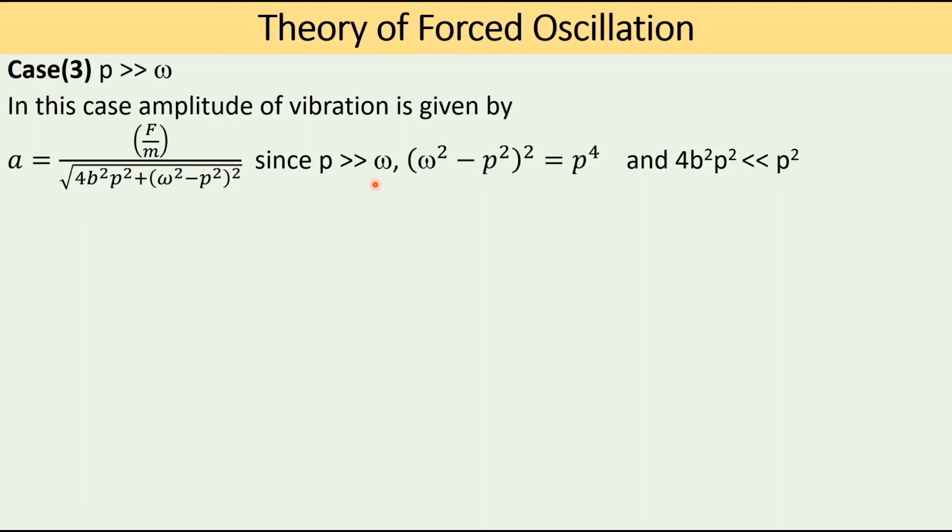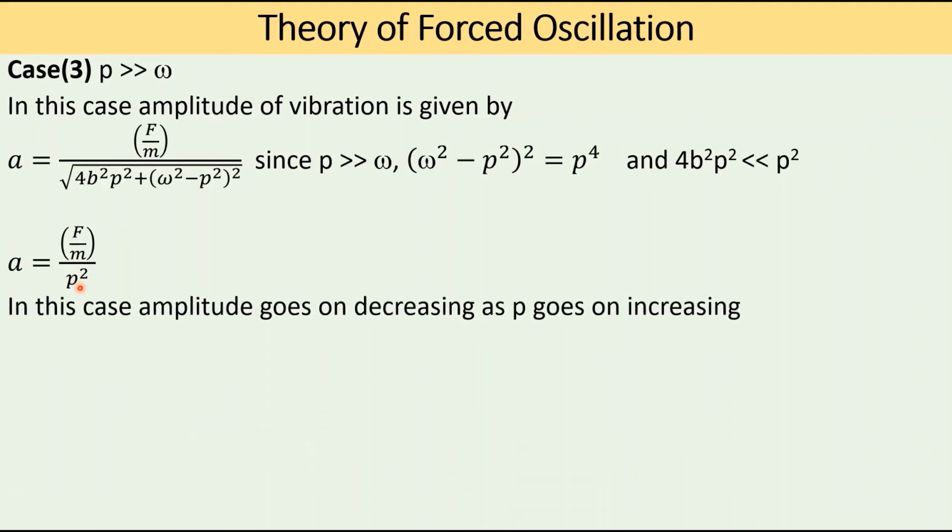So this term can be neglected, and omega squared minus p squared whole squared becomes equal to P to the power 4. Therefore the amplitude A is equal to F by m divided by p squared. So in this case the amplitude goes on decreasing as P goes on increasing. That is, as the frequency of the applied periodic force goes on increasing, the amplitude of vibration goes on decreasing.